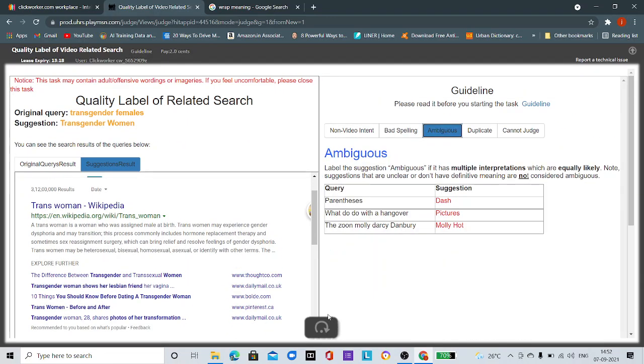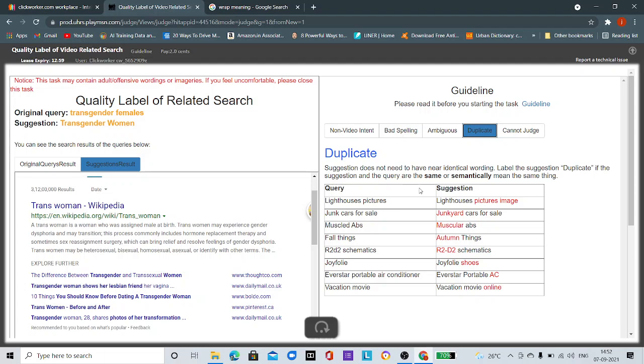Ambiguous means like this: here the query is parenthesis and the suggestion is dash, or the query is what to do with a hangover, and the suggestion is picture. The picture is anything. Picture is totally ambiguous. Whose picture?